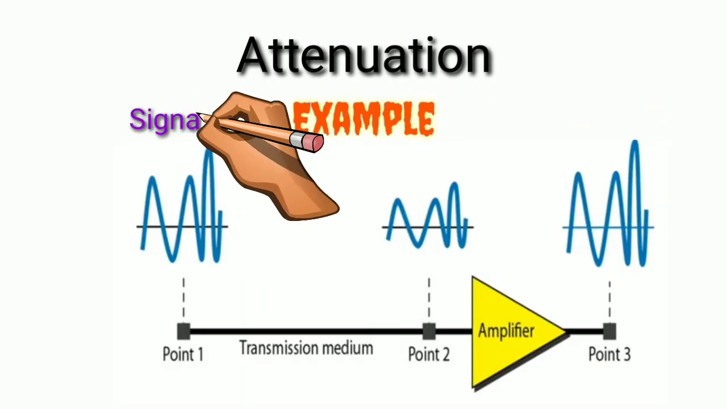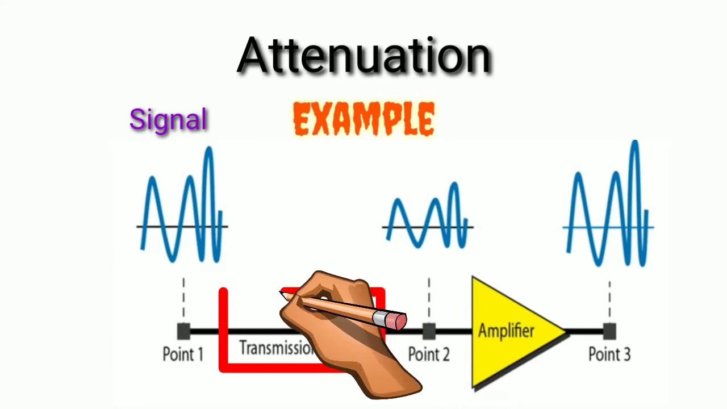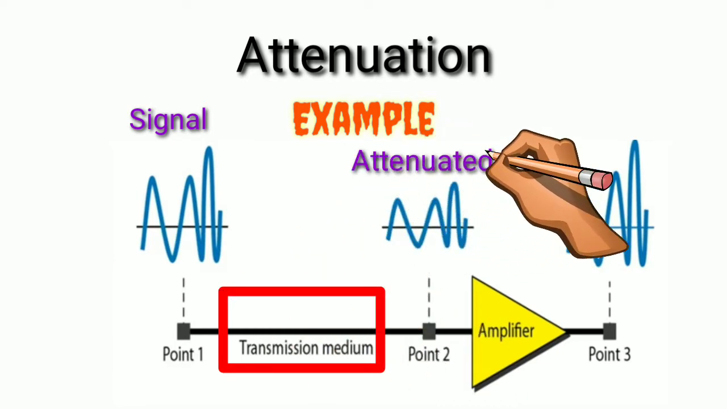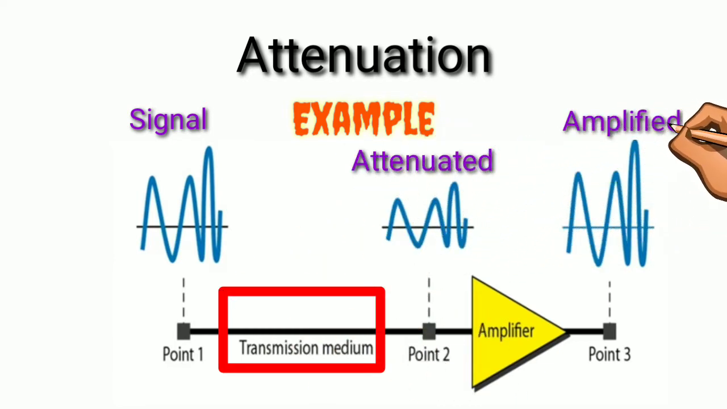Now we see an example of attenuation. In point 1, the signal is passed through the transmission medium. In the next point, we see how the signal is attenuated in overcoming the resistance of the medium, and in point 3, how the signal is recovered with the help of an amplifier. To summarize the effect of attenuation: loss of energy.